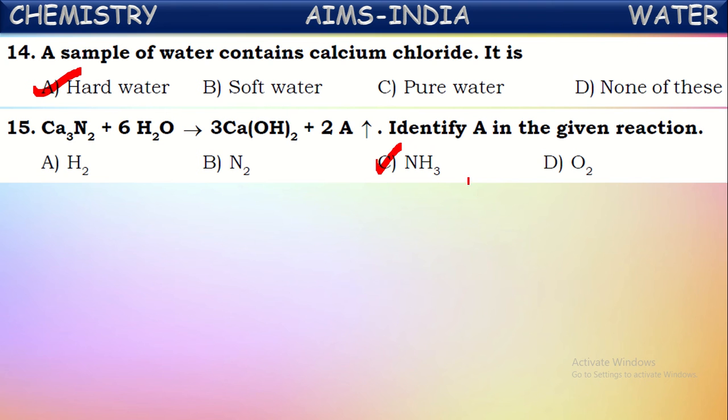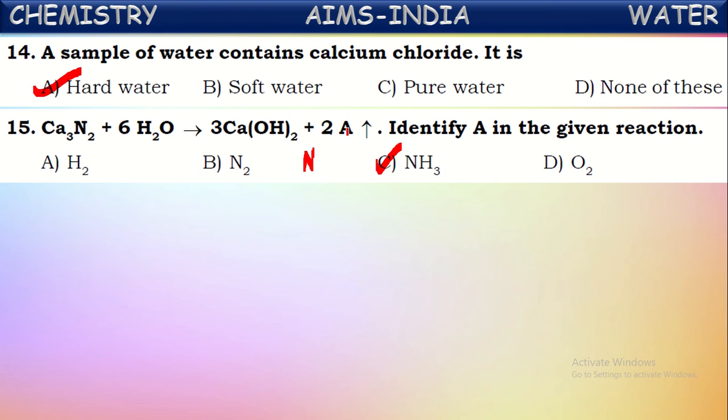Okay, just from the balanced equation also, we can identify the compound that should be in the place of A here. On the left hand side, there are two nitrogen atoms which are missing on the right hand side. So there should be two nitrogen atoms. Already here two is there, so there should be one nitrogen atom in the substance which we have to find as A. And on the left hand side, there are 12 hydrogen atoms, but here only 6 hydrogen atoms are there.